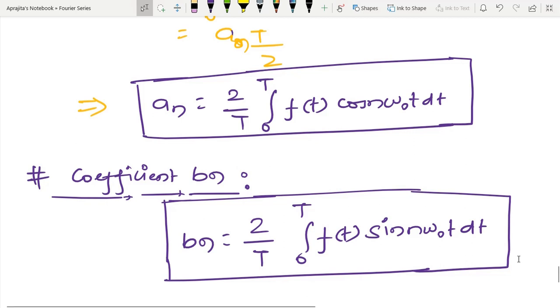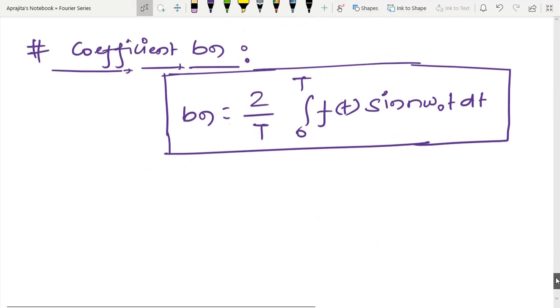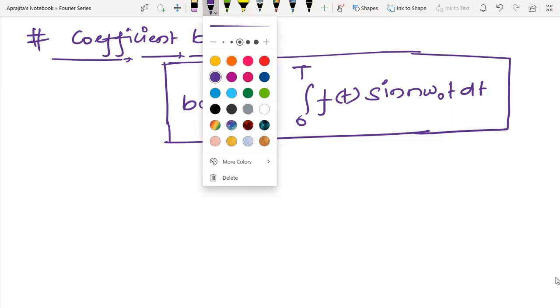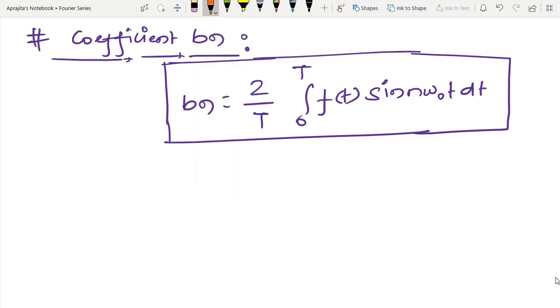So here you can see that in the trigonometric Fourier series, I have a sine term and a cosine term. One can also represent the same thing using another form, called the amplitude phase form.